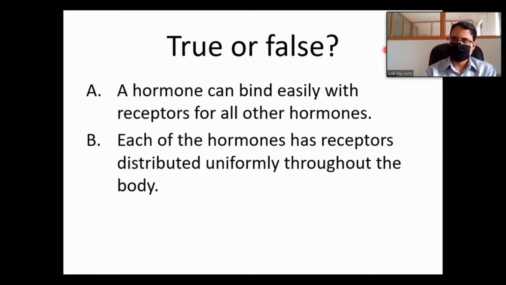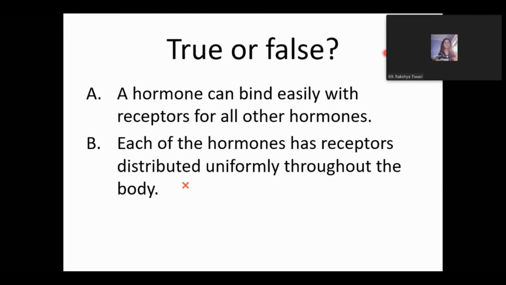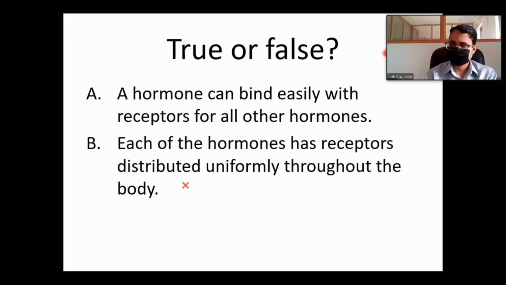Is it possible that there may be different subtypes of receptors for a hormone? Can one hormone act on multiple subtypes of receptors? Yes or no? If yes, give examples of one hormone acting on different subtypes of receptors. Think of the autonomic nervous system, for example.